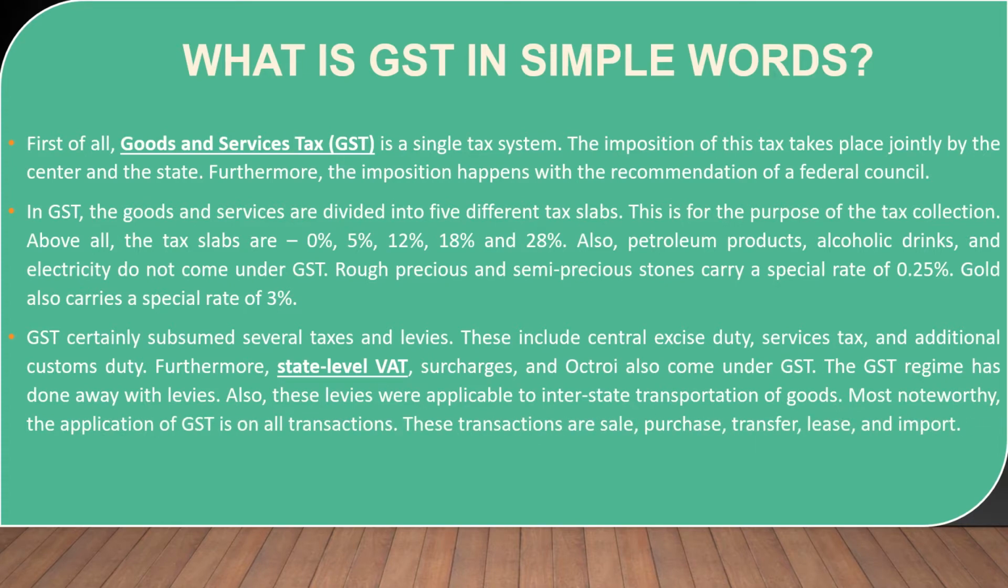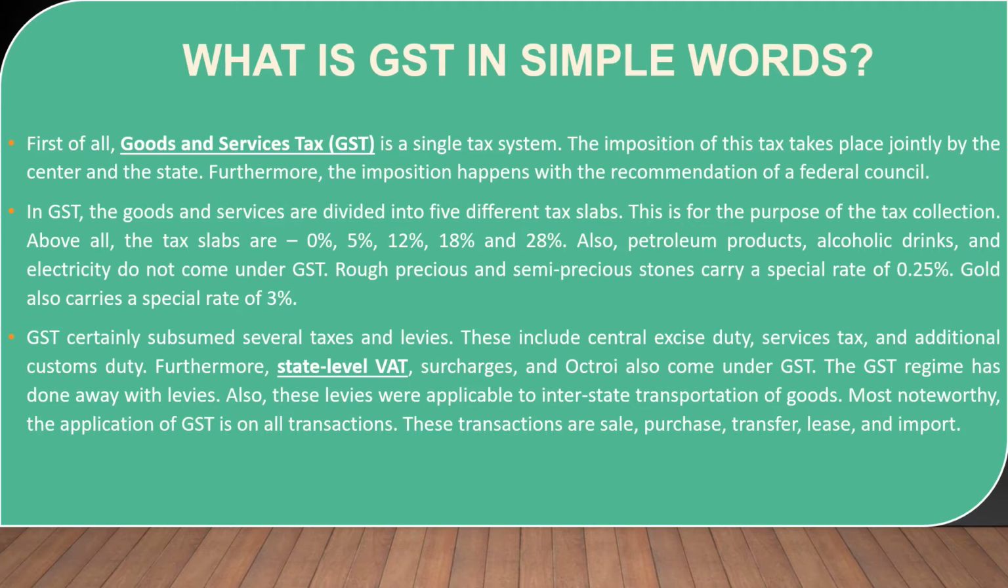First of all, Goods and Services Tax, GST, is a single tax system. The imposition of this tax takes place jointly by the center and the state. Furthermore, the imposition happens with the recommendation of a federal council. In GST, the goods and services are divided into 5 different tax slabs. This is for the purpose of the tax collection. Above all, the tax slabs are 0%, 5%, 12%, 18% and 28%.